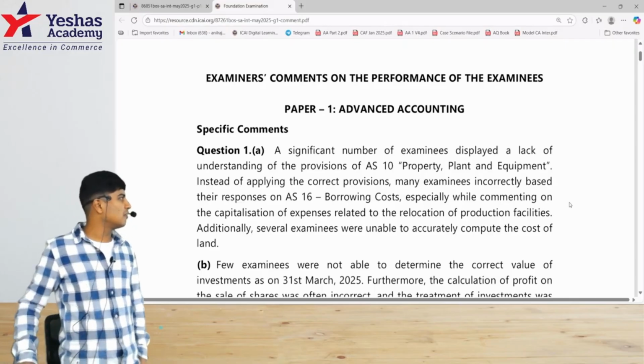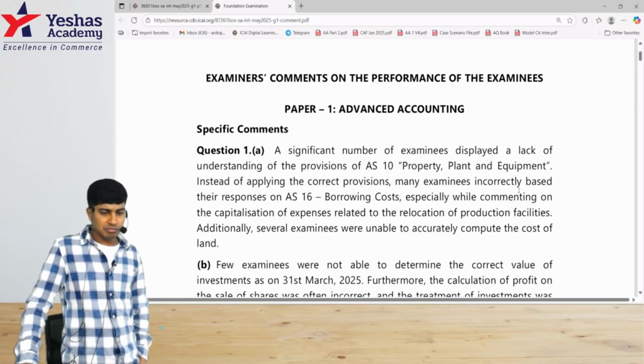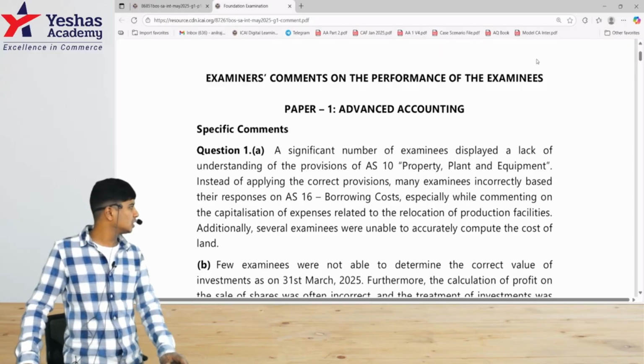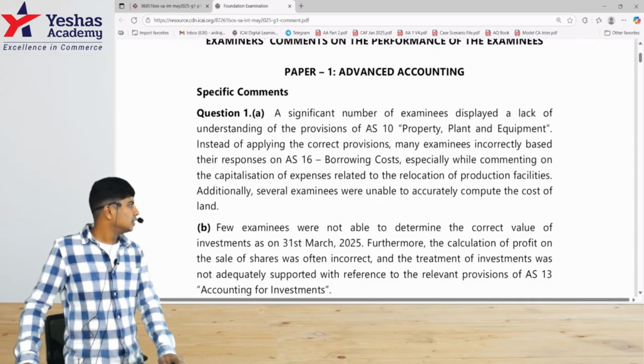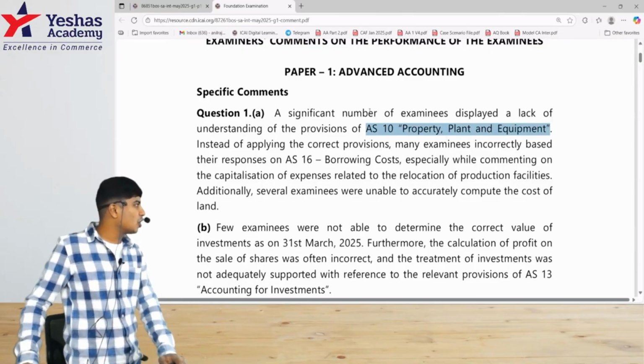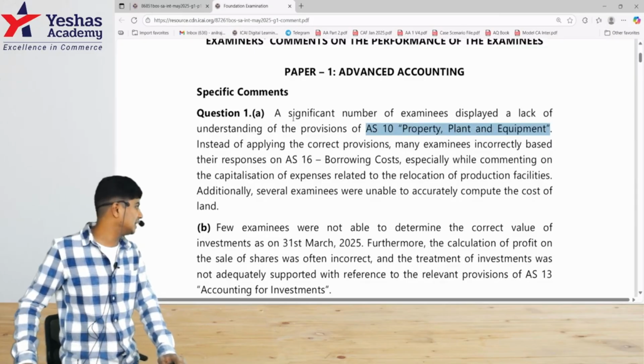Examiners' comments on the performance of the examinees, as in students. In the first question, this is only the descriptive part. This is not related in any way to the MCQ part. In the first question, 1A, that was on Accounting Standard 10, Property, Plant and Equipment, they say that a significant number of examinees displayed lack of understanding of the provisions of Accounting Standard 10.